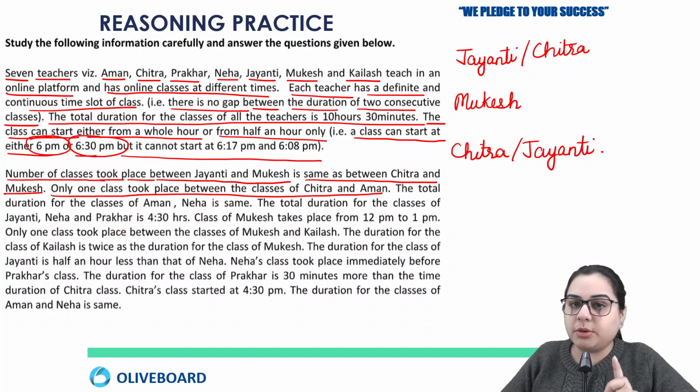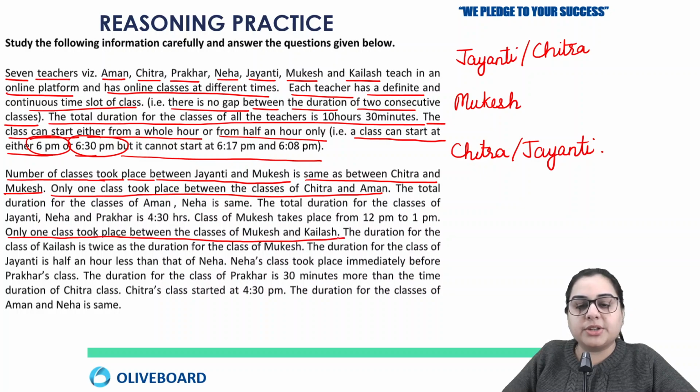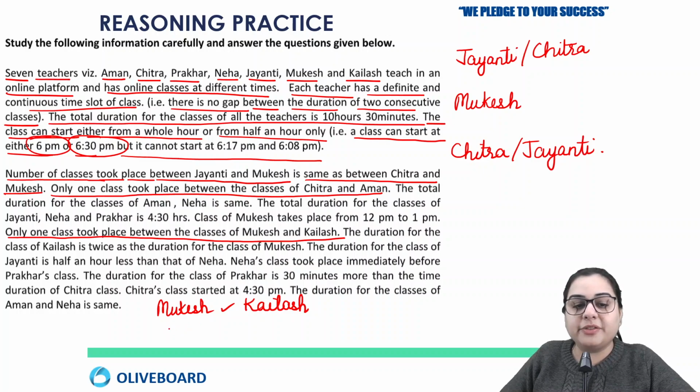First, we are going to pick only those lines which help us know the correct sequence of all the 7 teachers. The next line is that only one class took place between Mukesh and Kailash. Now let's consider this line, that one class will be between Mukesh and Kailash. Then there was the line that only one class took place between the classes of Chitra and Aman.